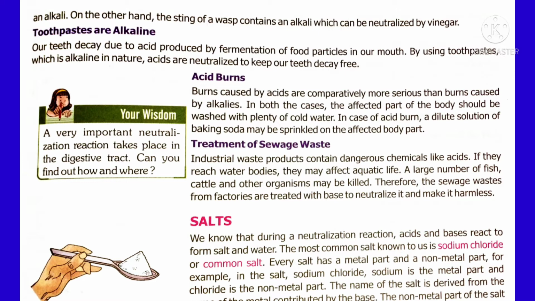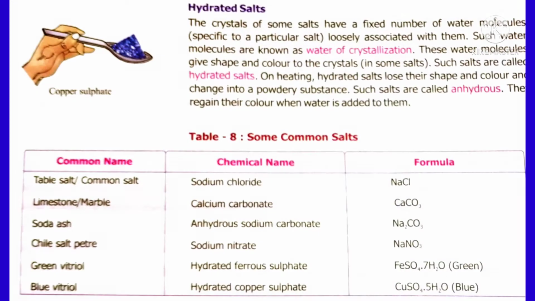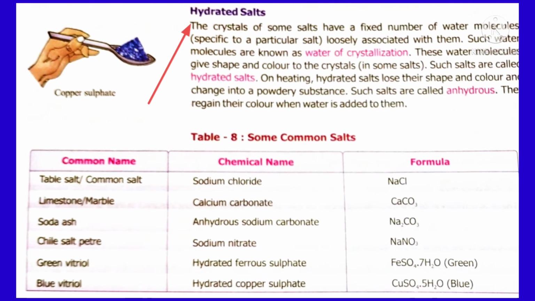And how will you prepare magnesium carbonate? Take magnesium hydroxide, and for carbonate, carbonic acid. So one acid and one base join to form a salt. Now the question is, what is a hydrated salt? A hydrated salt is a salt containing water particles. Such salts contain what is called water of crystallization. For example, copper sulfate salt.